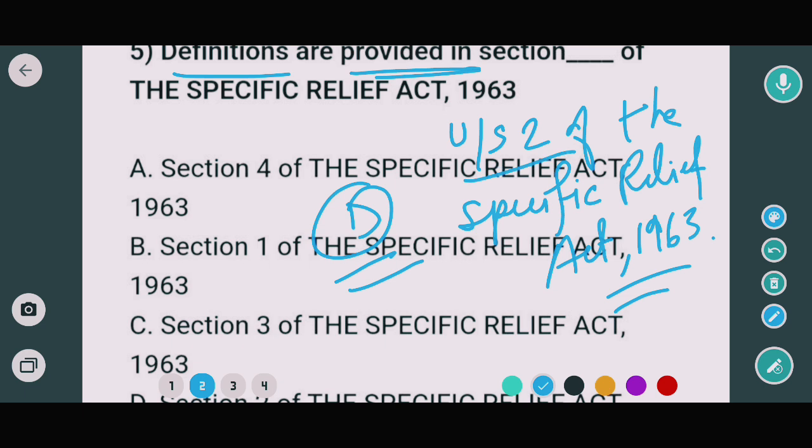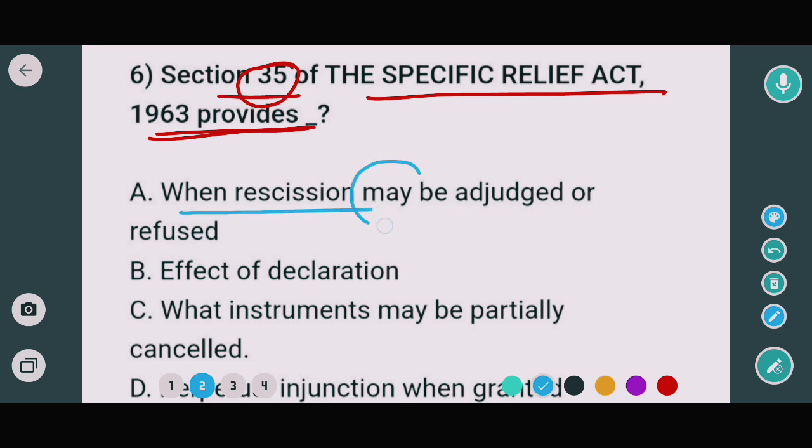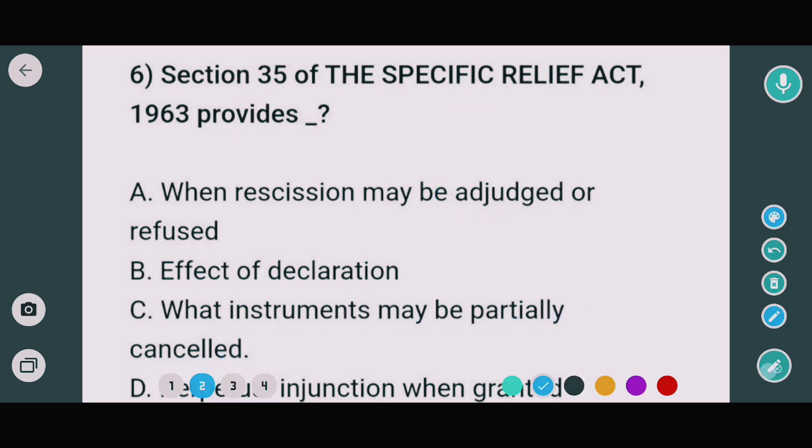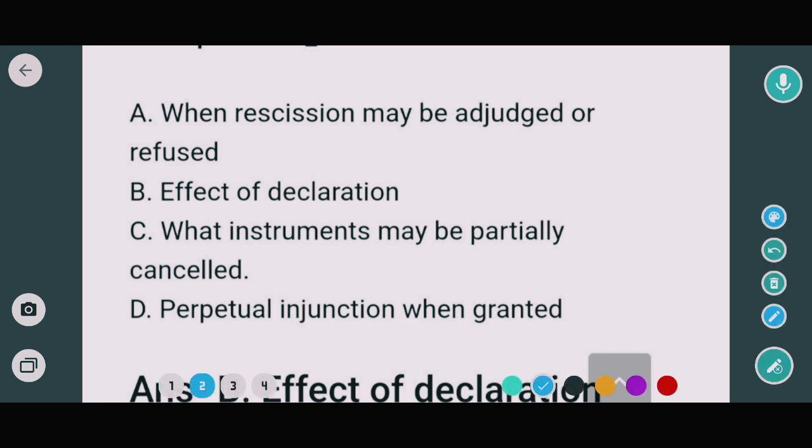Okay. So now moving to the next question. The next question is about a very important section, that is Section 35. Section 35 of the Specific Relief Act 1963 provides which of the following? Options are: when rescission may be adjudged or refused, effect of declaration, what instruments may be partially cancelled, and perpetual injunction when granted.